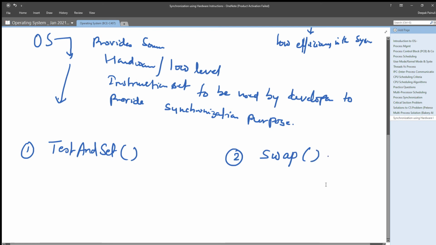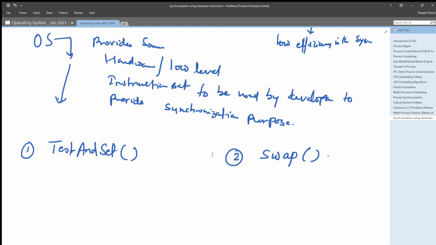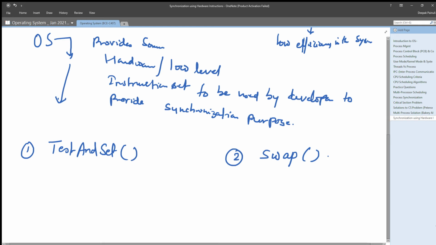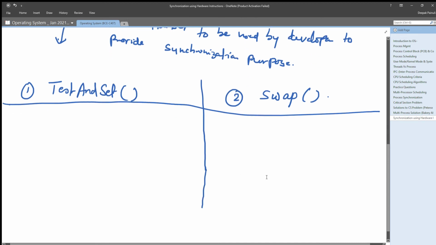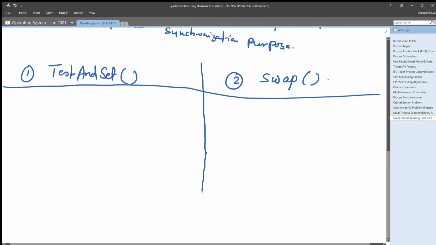So these two are special types of low level hardware instruction set which a developer can use to provide a process synchronization solution for the critical section problem. Now let us first understand these one after another. So what we will do, we will check the code of these two functions, what they are really doing, right?